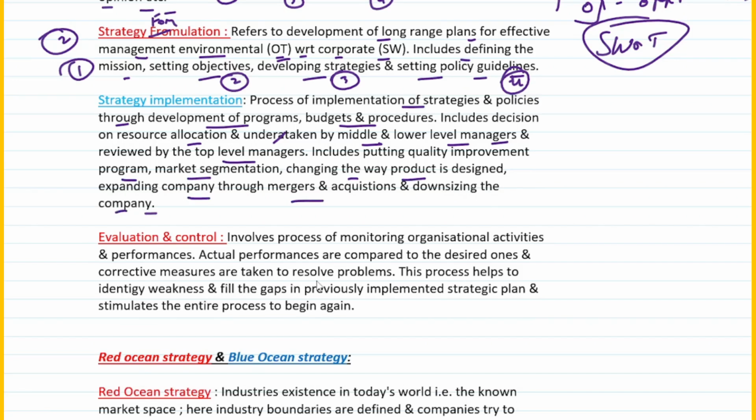So basically strategic implementation is what? It's a process of implementation of strategies and policies. How do you implement the strategies? Through development of programs, budgets and procedures. It includes what? Decision on resource allocation, and which is undertaken by whom? Middle and lower level management, and it is reviewed by the top level managers. It includes what all activities? It includes putting quality improvement program, market segmentation, changing the way the product is designed, expanding company through mergers and acquisitions, or downsizing the company, right?